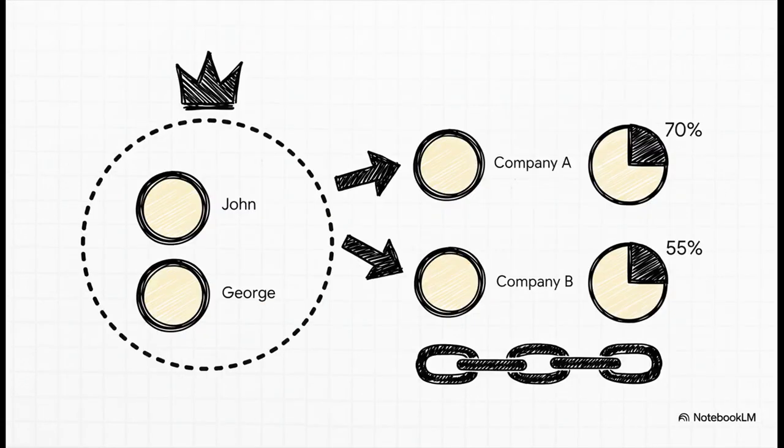And that's exactly what's happening here. When you add their shares together, John and George have more than 50% of Company A. They have 70%. And they have more than 50% of Company B. They have 55%. They have formed a control group. And since that same group controls both companies, the companies are associated.